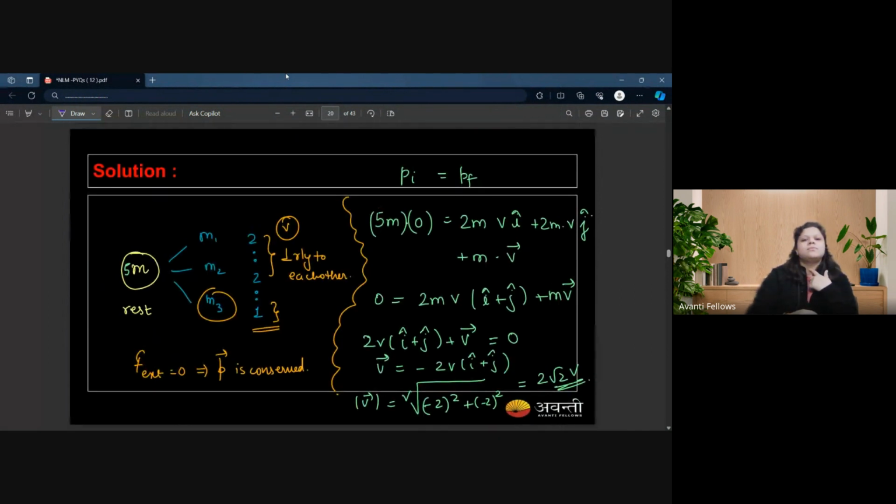Are you okay with this question? Okay. This is very important because in previous years, if you analyze the PYQs, I saved your time, I did that. We got a lot of questions from this kind of pattern, from the conservation of momentum, and especially this one: two fragments are moving perpendicular to each other, find the velocity of the other one. So it is recommended that you please practice this question twice or thrice at least. Is that okay?